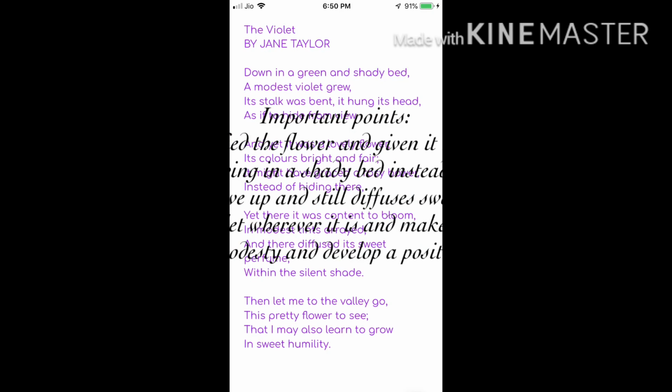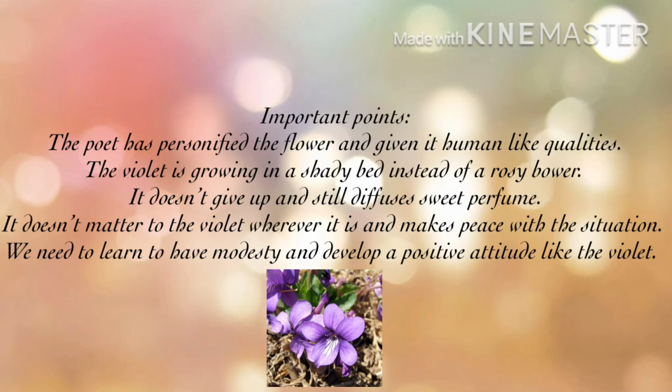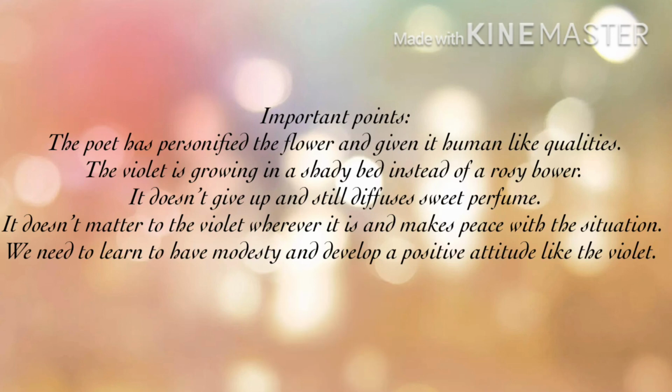Now we will have a quick recap of what we've learnt in the poem. Important points. The poet has personified the flower and given it human-like qualities. The violet is growing in a shady bed instead of a rosy bower. It doesn't give up and still diffuses sweet perfume. It doesn't matter to the violet wherever it is and it makes peace with the situation. And lastly, the poet also teaches us that we need to learn to have modesty and a positive attitude like the violet.